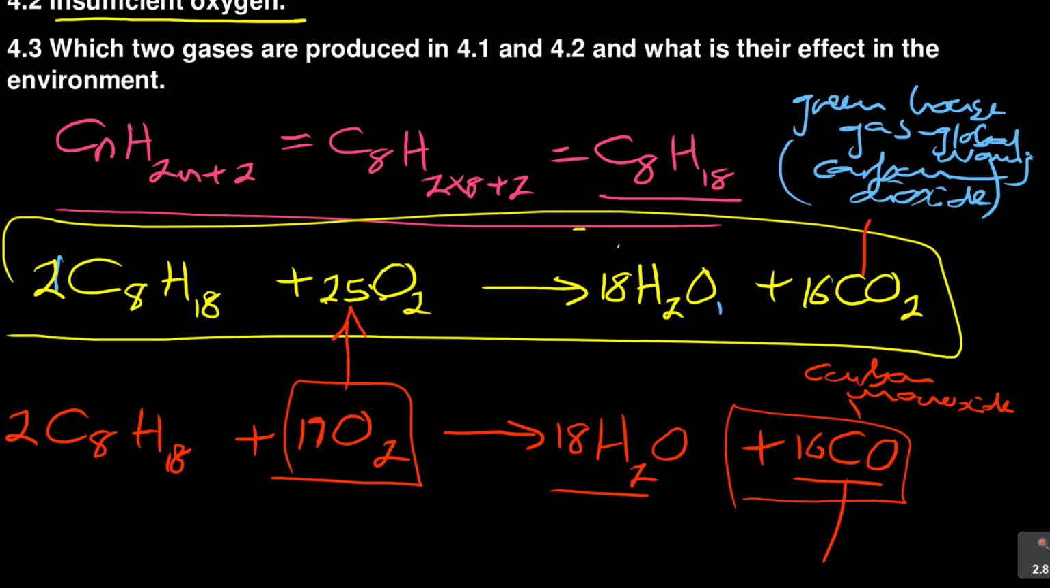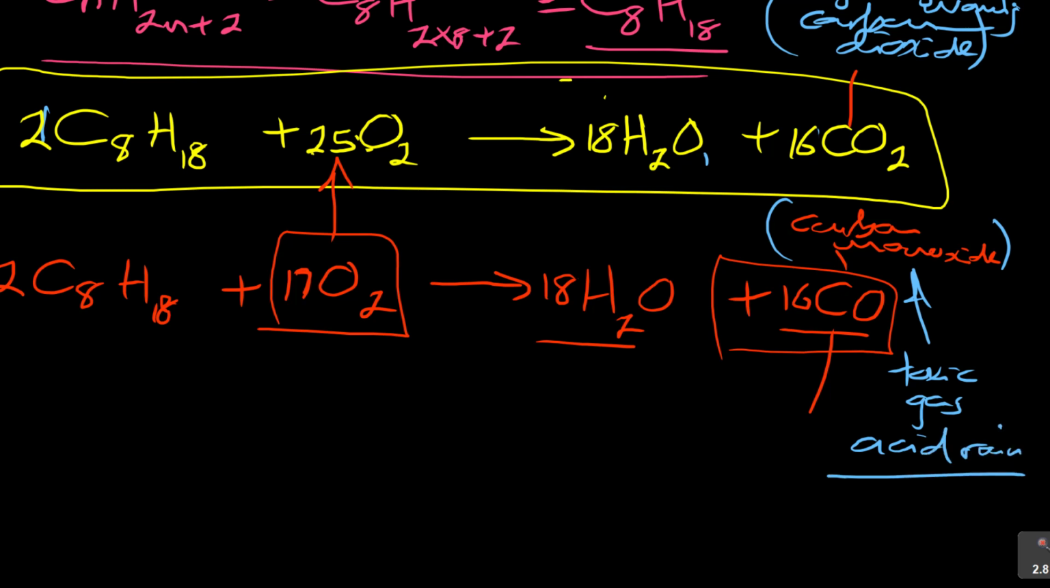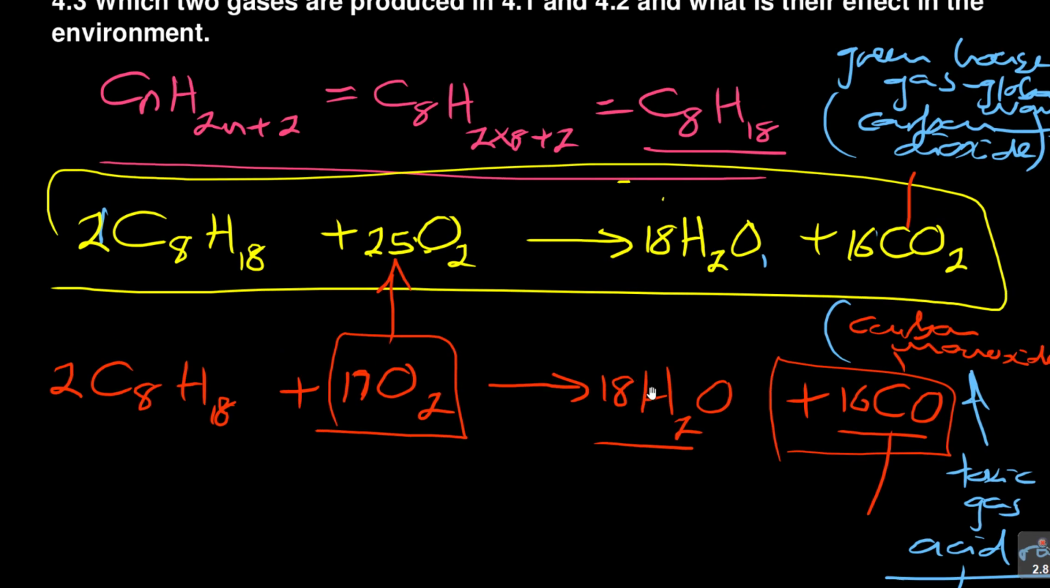It's a greenhouse gas. Now what about carbon monoxide? Carbon monoxide also is a dangerous gas. It's toxic. This is a toxic gas. If it's inhaled, it will kill. So it's toxic gas, and also it causes acid rain. Carbonic acid, it causes carbonic acid, which is acid rain, and the acid rain, it affects buildings, it affects structures and all that stuff. So these are the questions you could have answered.